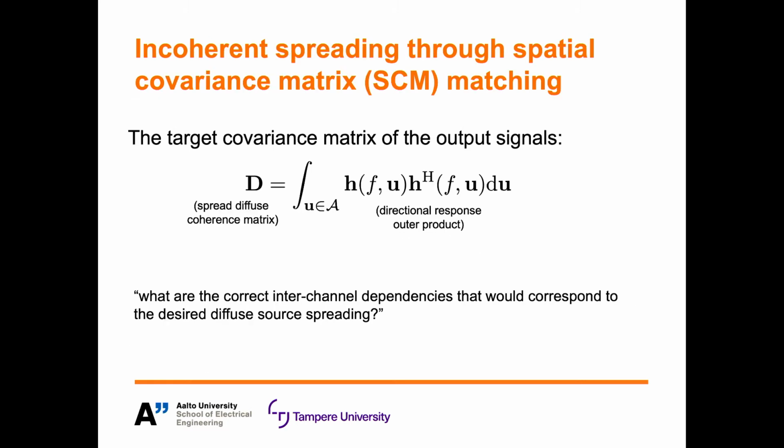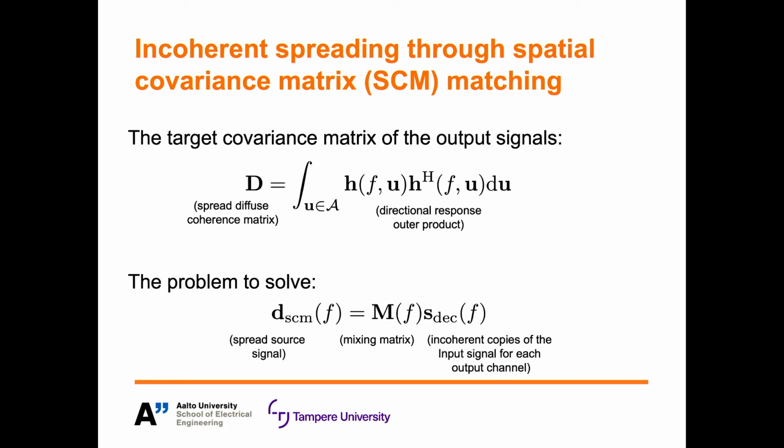And this brings me to the idea of using spatial covariance matching for the task of source spreading. This is where, instead of thinking about how we can spatialize incoherent copies of the source signal, we try to think what are the correct interchannel dependencies that would correspond to the desired diffuse sound source spreading. Since after all, we know that the output signal powers and the output signal correlations should give us all the information we need to represent an incoherently spread sound source. In other words, we would like the spatial covariance matrix of the output signals to exhibit this target spatial covariance matrix.